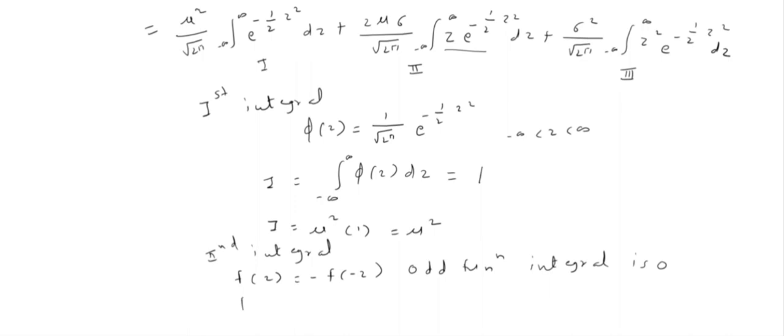And if f of z is equal to f of minus z, if both values are equal, then the function is even, and the integral can be solved by transforming it as 0 to infinity, 2 times f of z dz, in this manner. Okay, so let me check my integral.